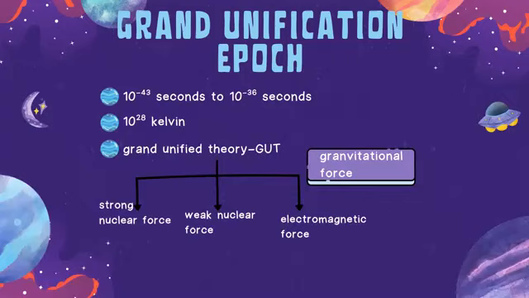Here we had something known as the grand unified theory, also known as the GUT. As we know, the theory of everything was in the Planck epoch. In the grand unification epoch, the gravitational force was separated from the theory of everything, forming the GUT. So now we have 2 main forces, the gravitational force and the GUT, which consists of the strong nuclear force, the weak nuclear force, and the electromagnetic force.